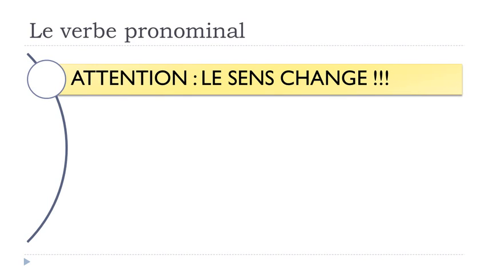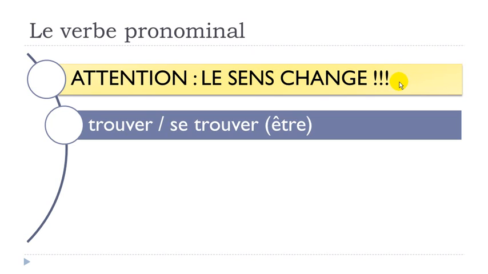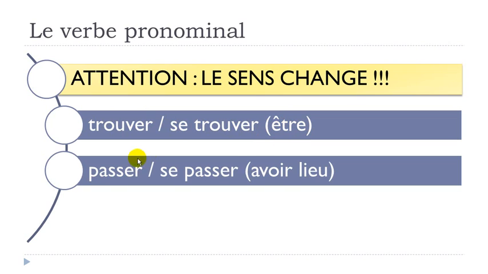Be careful, because in some cases when you add this se in front of the verb, then le sens, so the meaning of the verb, will change. So I will put a few examples here. Trouver is to find, okay? And then se trouver means to be, être. Passer, to pass. Se passer, avoir lieu, so to take place.